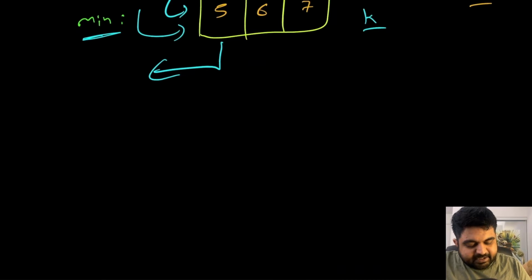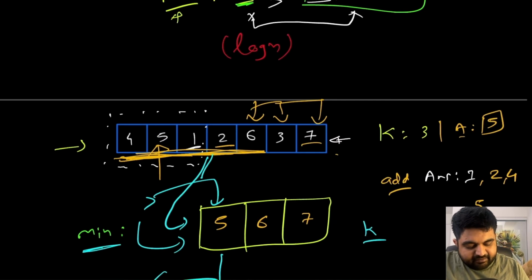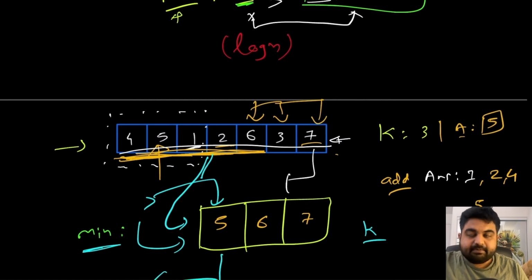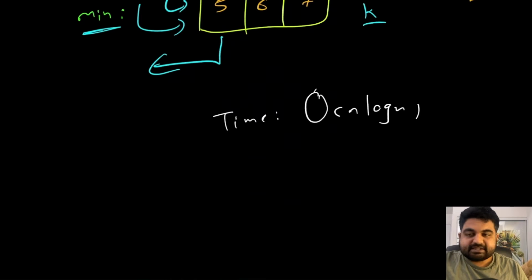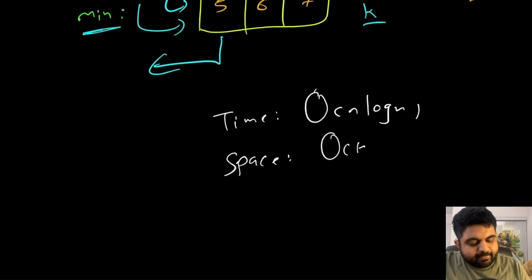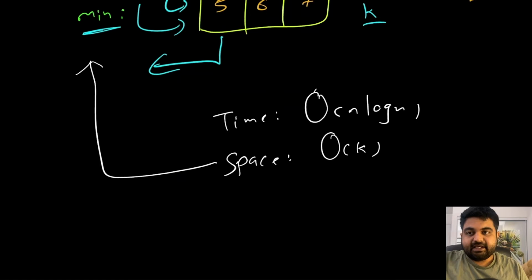If we look at time and space complexity, in this case the time complexity is going to be big O of n log n, because for every single element we will have to enter it into the heap. That's why the time complexity is n log n. The space complexity is going to be big O of k, where k is the kth element we are trying to find, because we are initializing a new min heap of size k. And for those who don't know, a min heap also means a priority queue. So that's the logic right there.